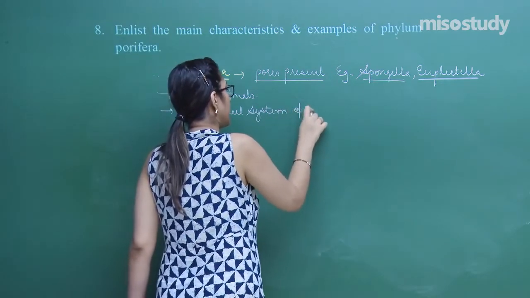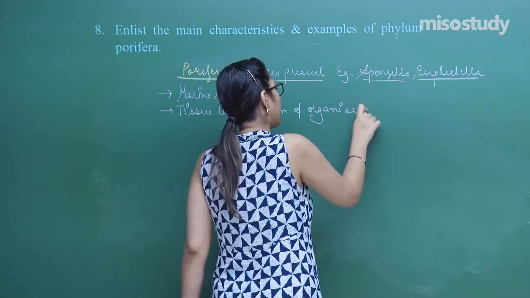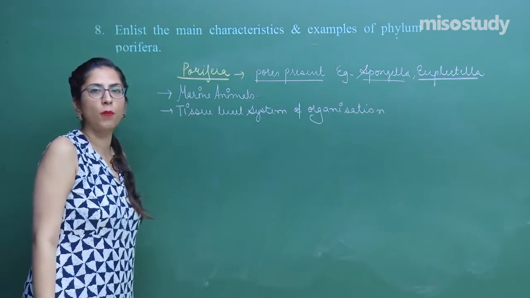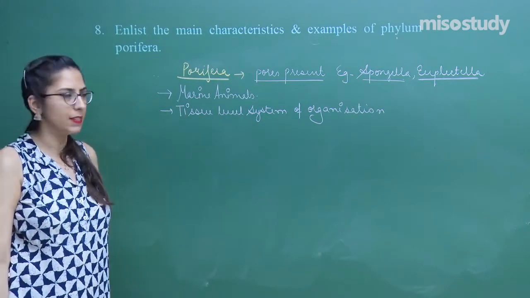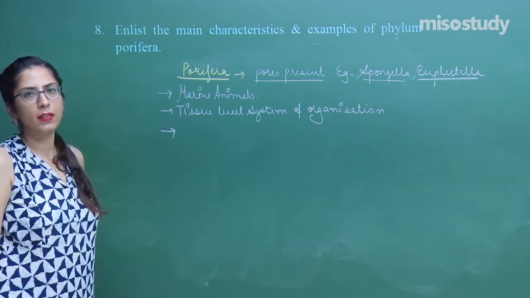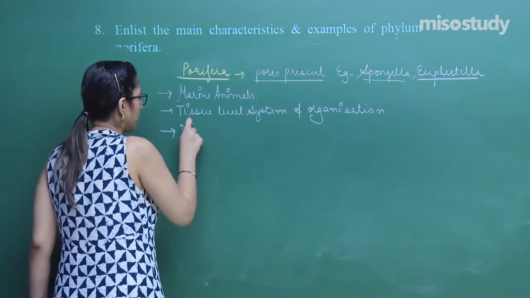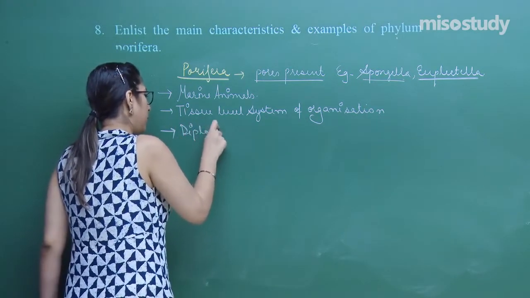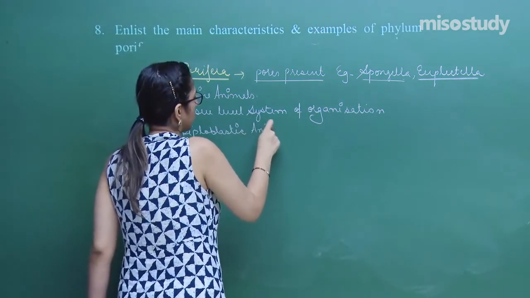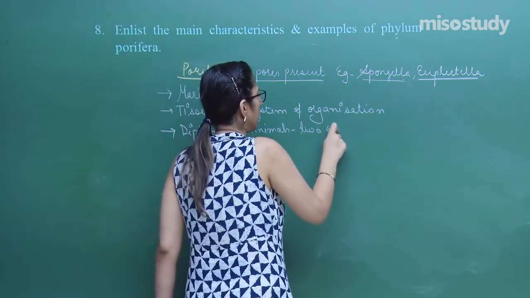That means no specific organ is there. They just have tissues formed with the combination of cells. In this case, two germ layers are present. That is the reason they are called diploblastic animals.